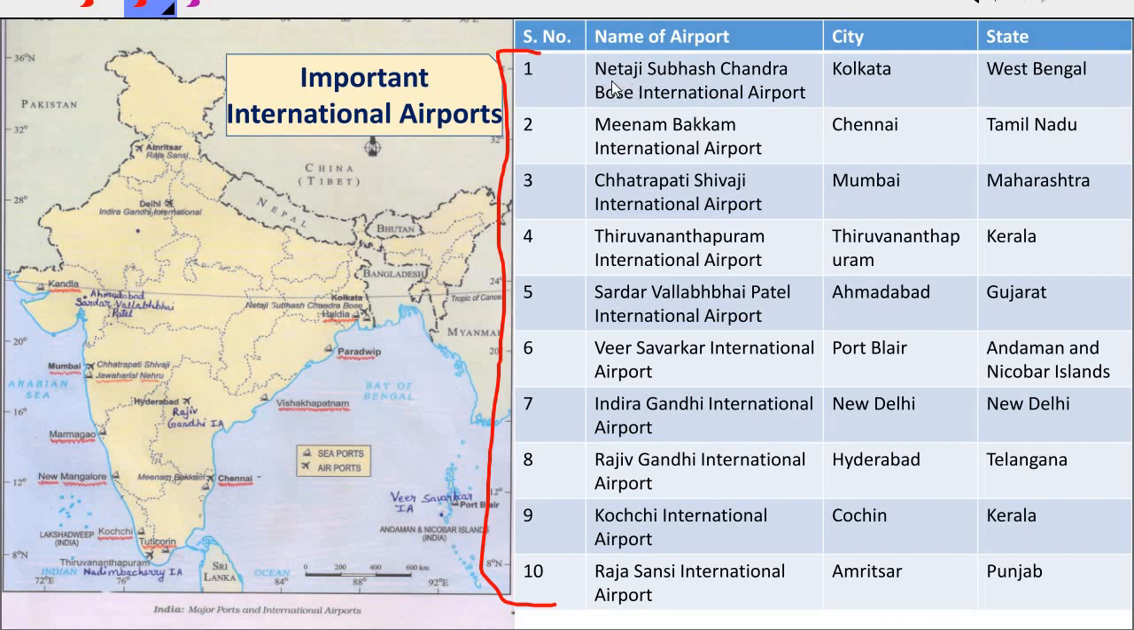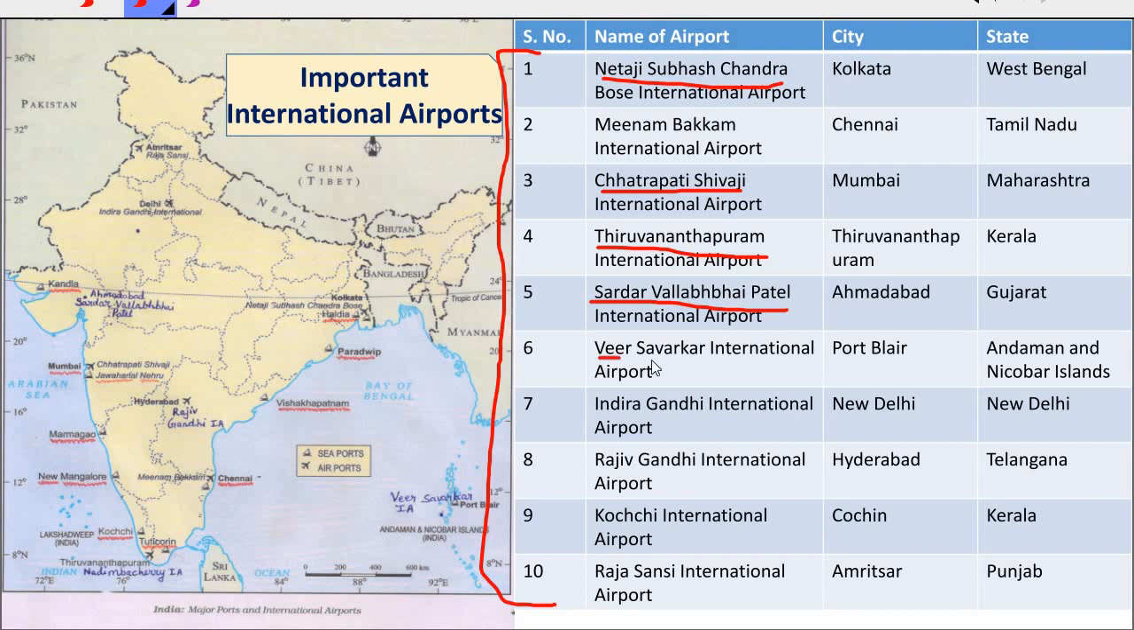So the first one is the Netaji Subhash Chandra Bose International Airport, which is located in Kolkata, West Bengal. The second one is the Meenambakkam International Airport, Chennai, Tamil Nadu. The third one is the Chhatrapati Shivaji International Airport, Mumbai, Maharashtra. The fourth one is the Thiruvananthapuram International Airport in Thiruvananthapuram, Kerala. The fifth one is the Sardar Vallabhbhai Patel International Airport, Ahmedabad, Gujarat.